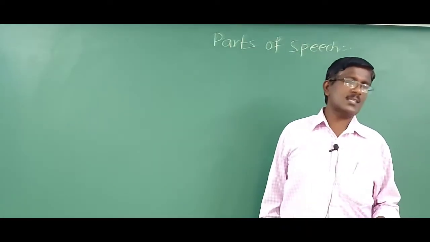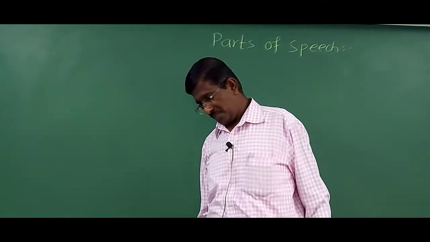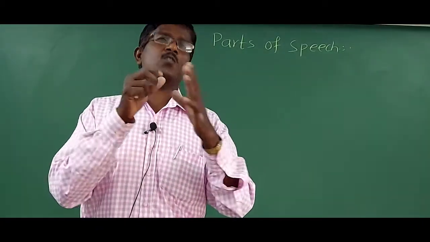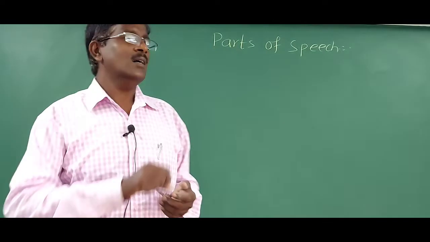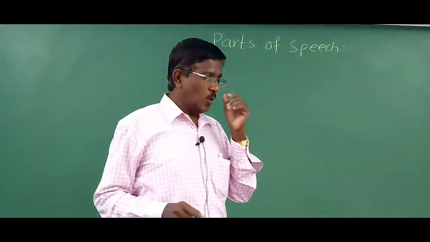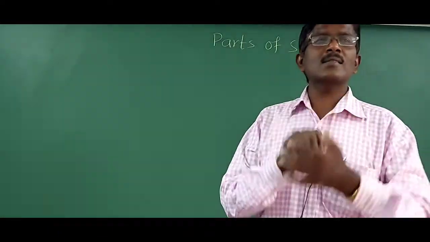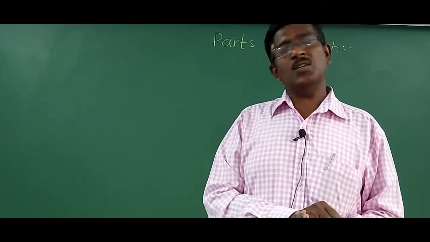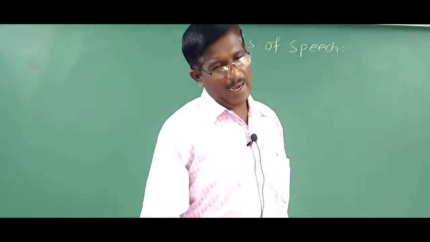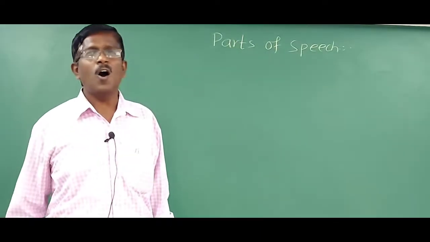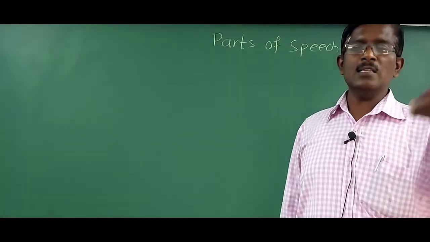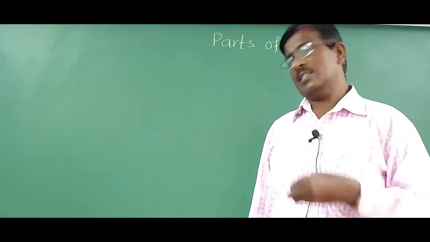Students, who can tell me what is conjunction? Conjunct means to join. When a word joins two words, sentences or phrases together, it is called a conjunction. For example, and, but, or, because. So all these are called conjunctions.